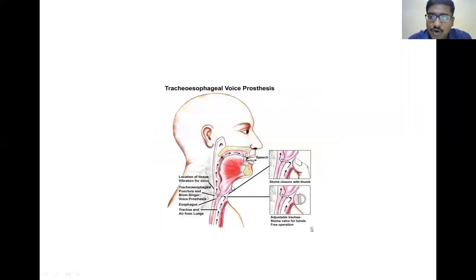So finally, what are the functions of the larynx? The functions of the larynx are phonation and speech. It is helpful for the protection of the lower airways, that is your lungs. And the third one is that it is helpful for the fixation of the chest. If you want to lift any weights from the ground, first your chest must be fixed by the inspired air. After fixing the chest, you can lift the weights from the ground.